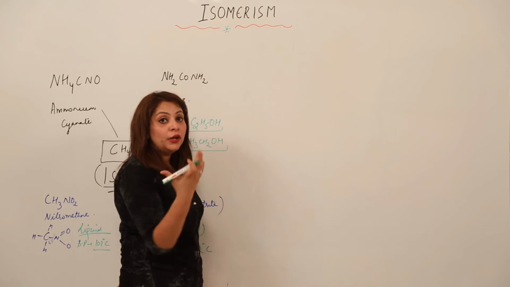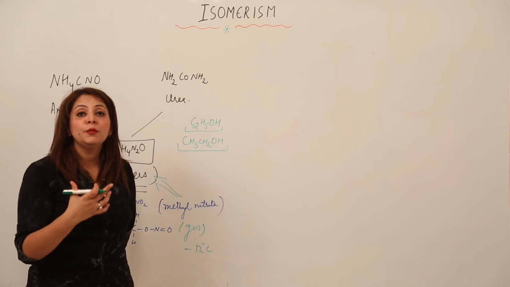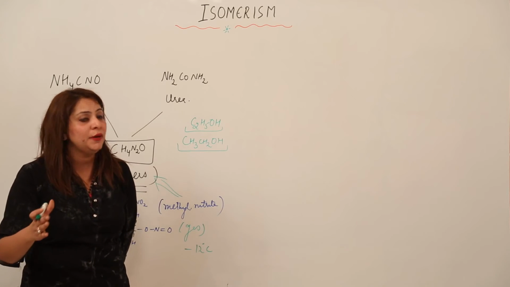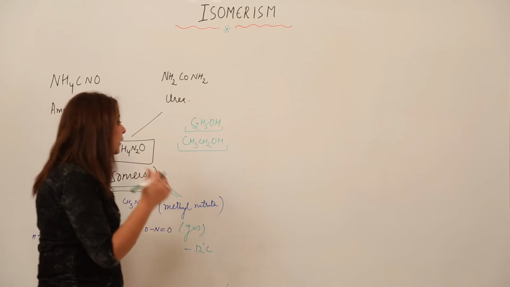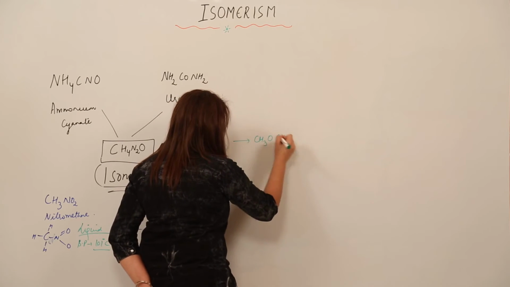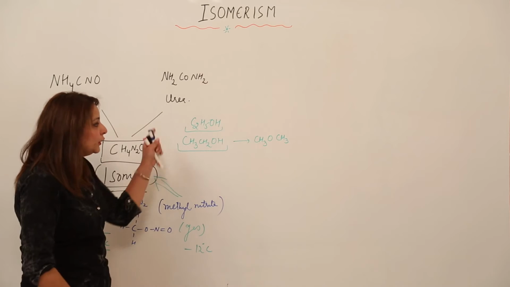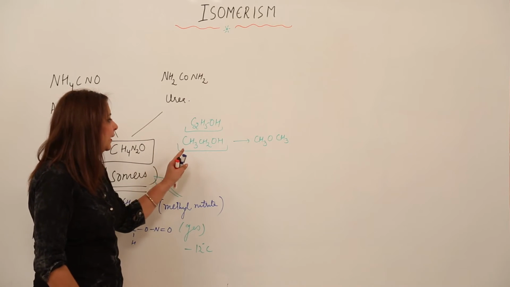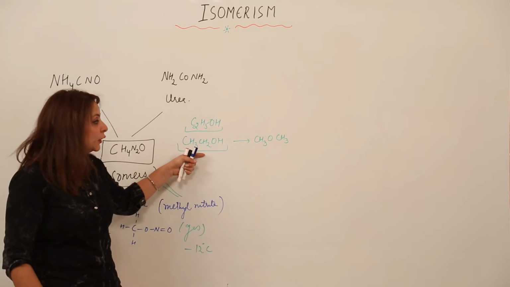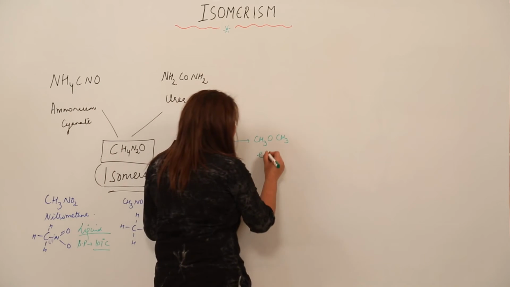I can make one more compound out of it that will possess the same molecular formula, but yet will show different physical and chemical properties. So, what is that formula? Just look at the board. It is this. See, in both of the cases there are 2 C, 6 H and 1 O, right. But this belongs to the family of alcohol and this belongs to the family of ether.